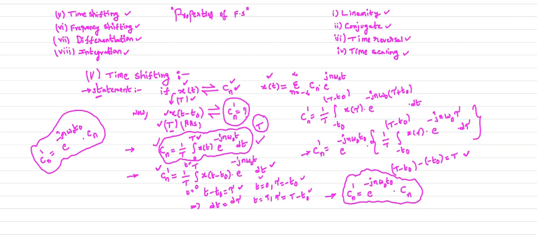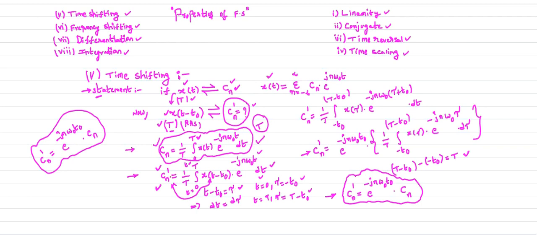Now what is the complex exponential Fourier series coefficient of your shifted signal, that is x of t minus t naught? For that I write the standard equation. Your Cn dash is nothing but the complex exponential Fourier series coefficient of your signal x of t minus t naught. So this is your equation. Now to get this equation in the standard form, I will replace t minus t naught by a variable tau.